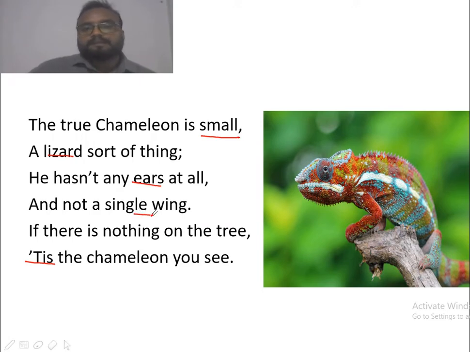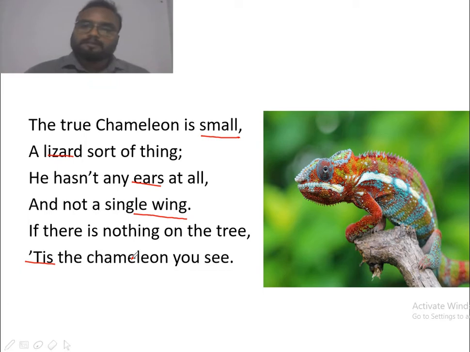And if there is nothing on the tree, it is chameleon you see. So suppose you are not able to find any animals on the tree, then be sure that definitely you are going to meet a chameleon. And why are you not able to find any animals on the tree? Because chameleon changes its color according to the background. Suppose it is on the branches, and if the branch is brown in color, it will get a color of brown.